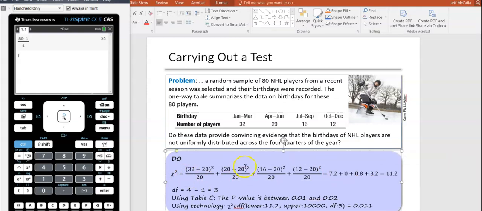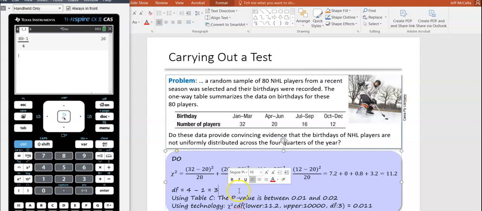So show the first 2 fractions plus ..., show the last fraction, and then show the answer for chi-squared, which is 11.2. Definitely write the degrees of freedom somewhere on there.